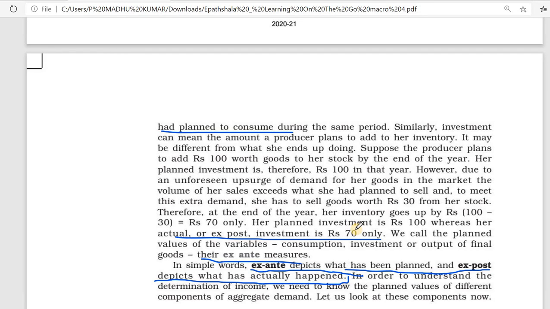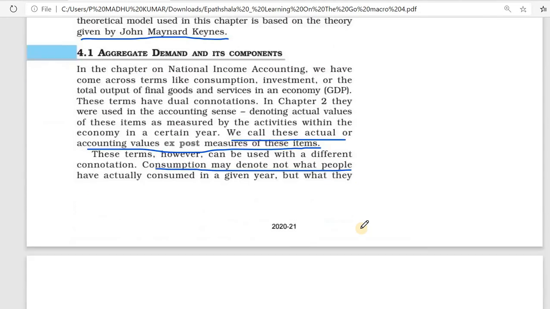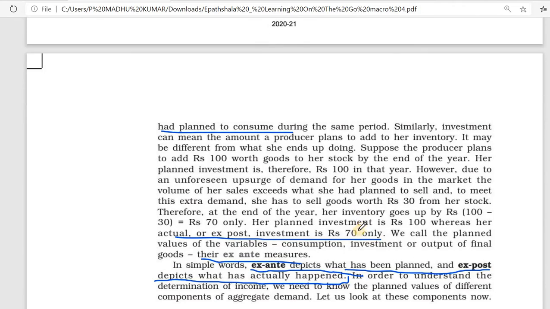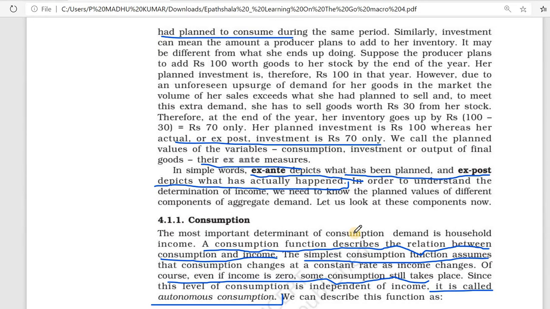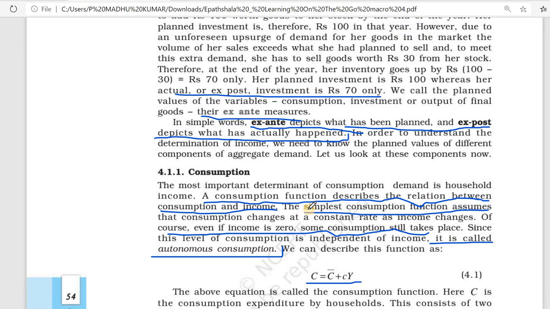This one is planned investment, and that one is ex ante. Then what is consumption? We can go through consumption. A consumption function describes the relationship between consumption and income. In consumption we are studying the relationship between consumption and income.